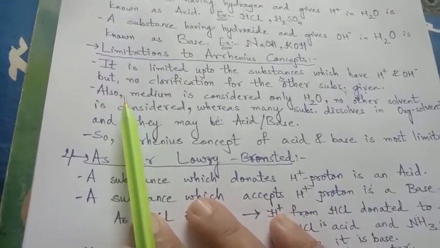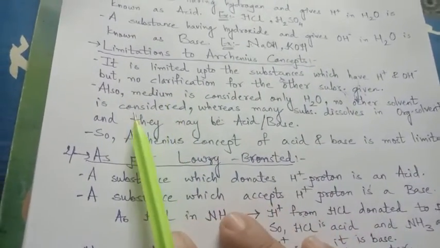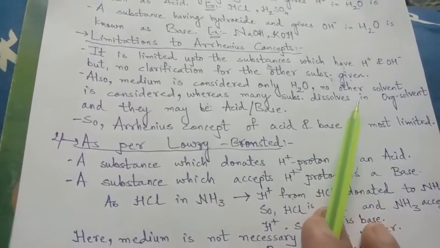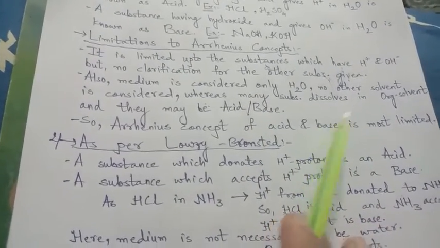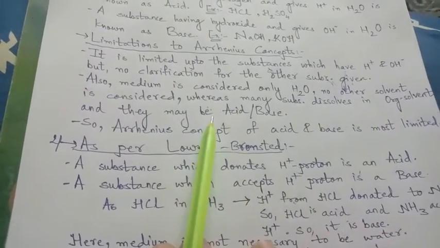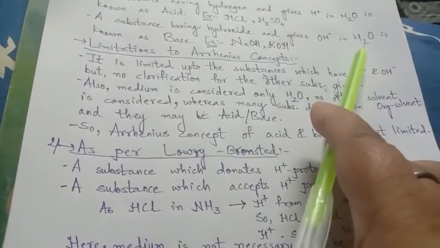Another limitation is that the medium is limited to water. Many substances dissolve in organic solvents, and they may be acids or bases, but here it is only about the water medium.